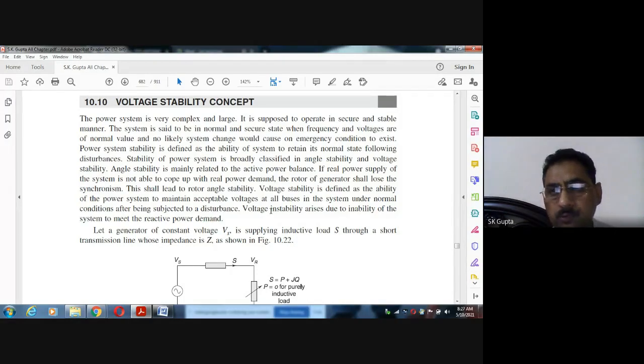Look, the voltage profile in one place may lead to a sequence of other events, meaning it may cause the voltage of other areas to go down. It may cause the frequency to be affected and go down, it may affect the power angle, and finally the system may collapse. System collapse means there will be no synchronization between the rotor and rotating flux, so there will be a complete blackout. So two things may happen: one complete area may be at low profile voltage, or there can be a complete blackout. Both occur under voltage collapse. Okay.